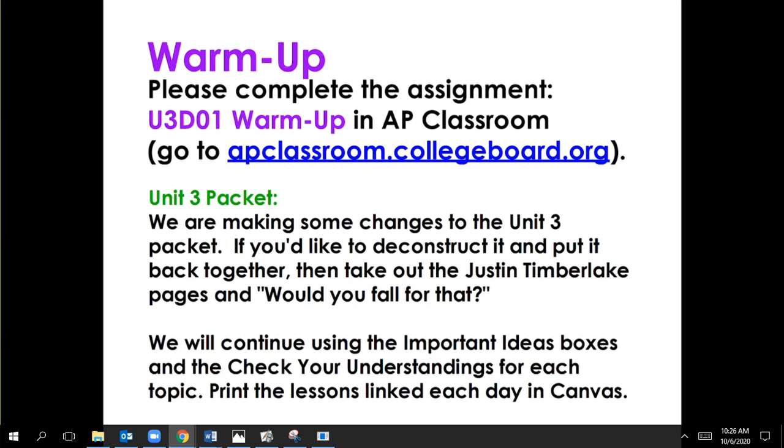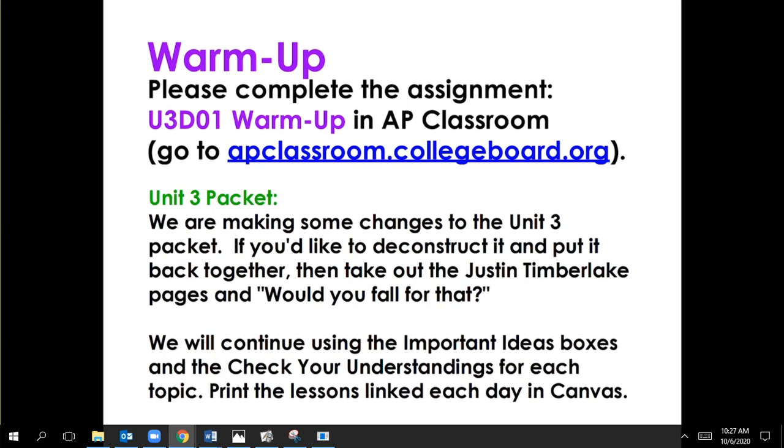For Unit 3, we have the packet printed for you, and it started with "What's wrong with these surveys?" Now, you did that lesson last class after the Unit 2 quest. So now we decided to switch things up a little bit. It has a lot to do with the content. It makes it a little more streamlined, and the context of the problems is a little more relevant to you, hopefully.